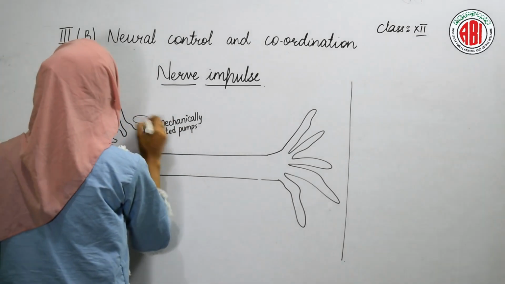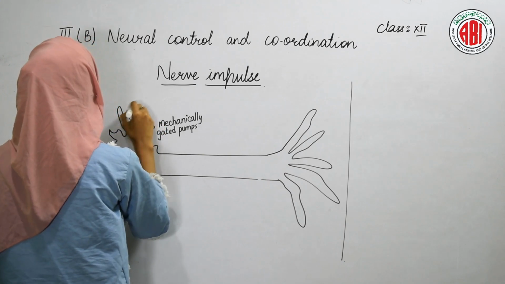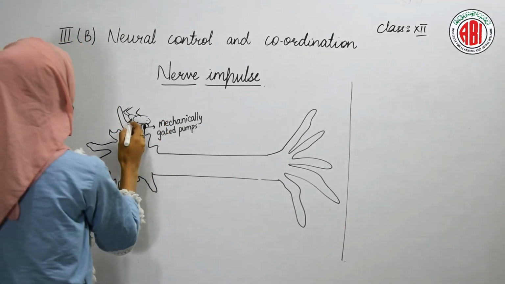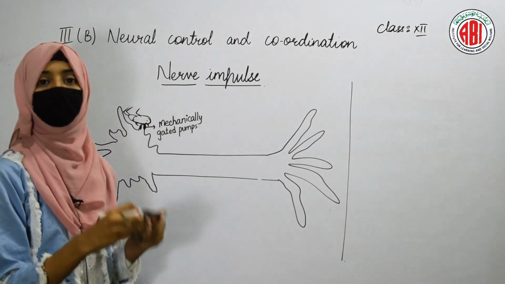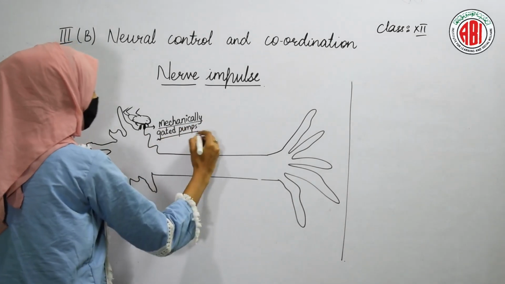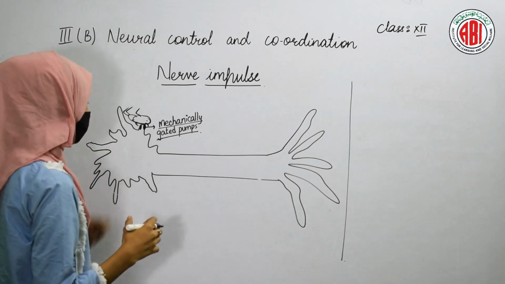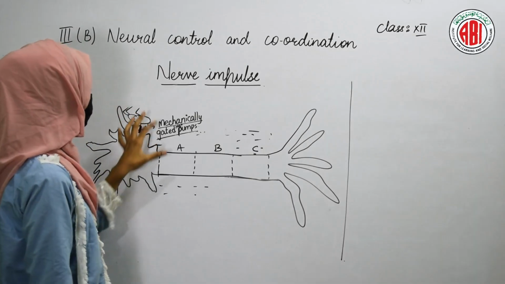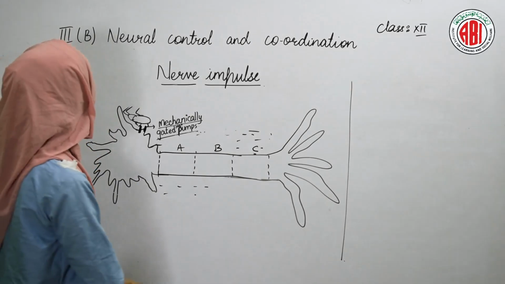So, this is a cockroach. If it sits, it applies some pressure, right? Due to the application of the pressure, the mechanically gated channels will open. The mechanically gated sodium channels get activated and open only when the pressure is applied.